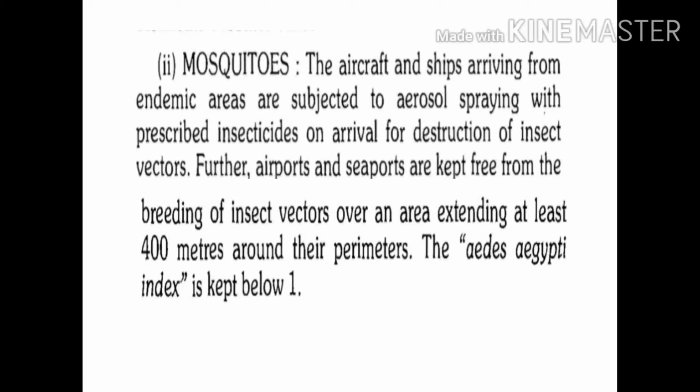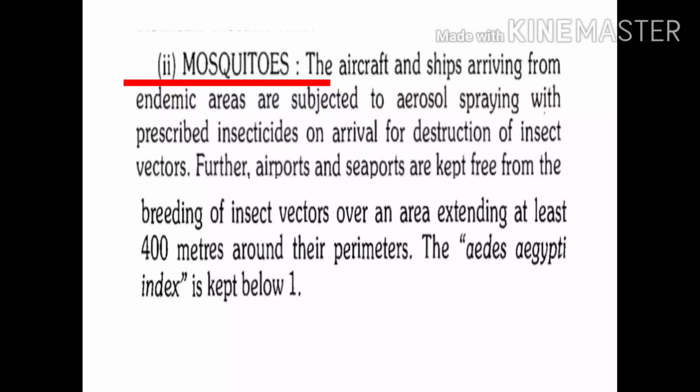Another important part in control of yellow fever includes mosquito measures, that is destruction of vector mosquito, where it is essential, as vectors which are infected can carry yellow fever virus to India or the yellow fever receptive areas.